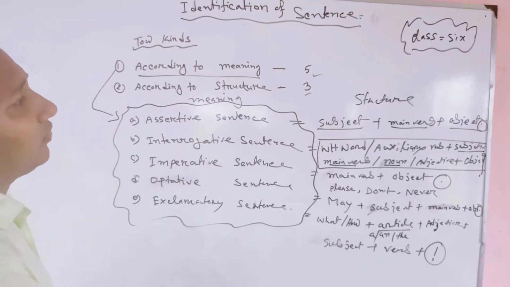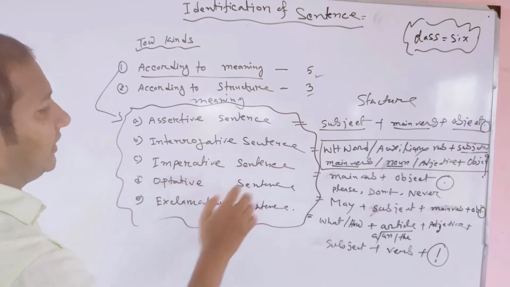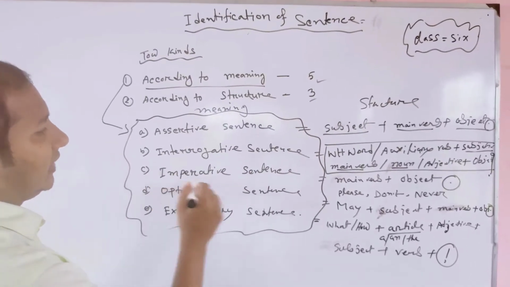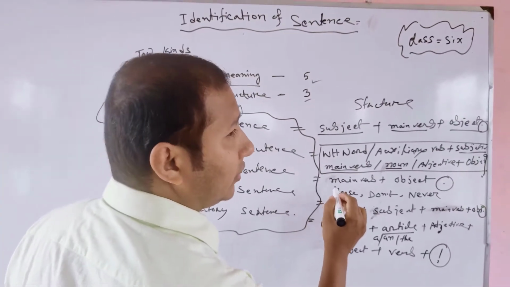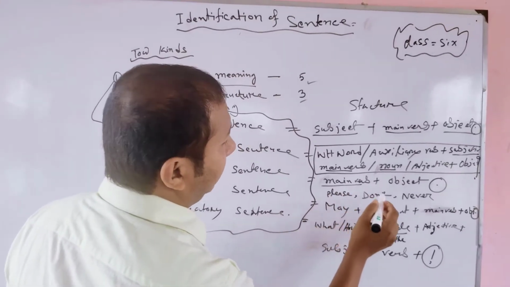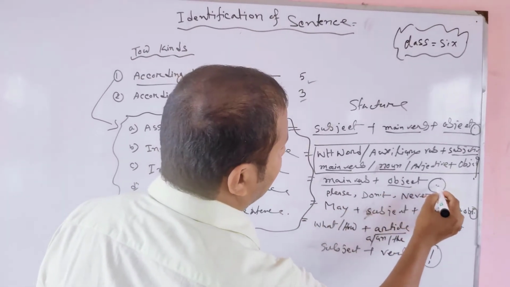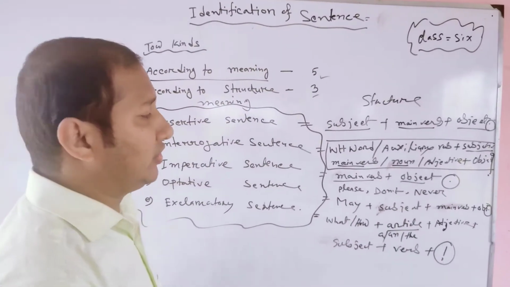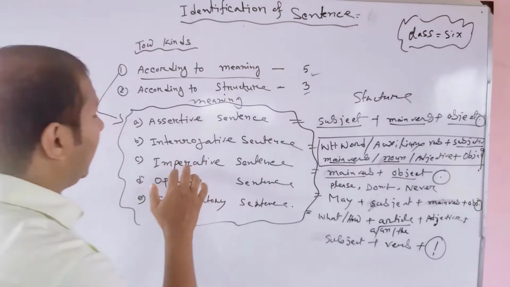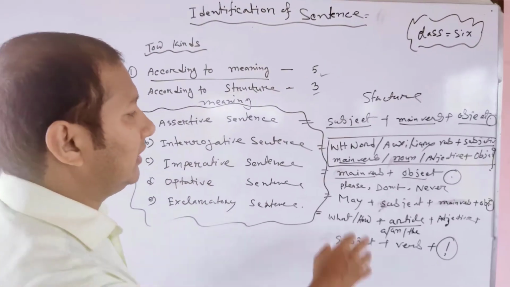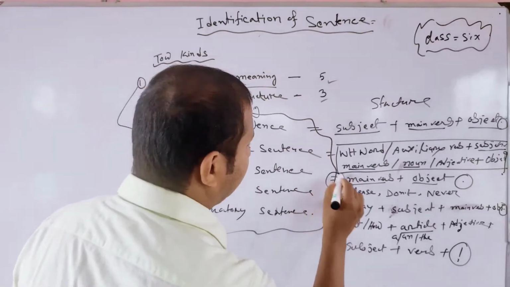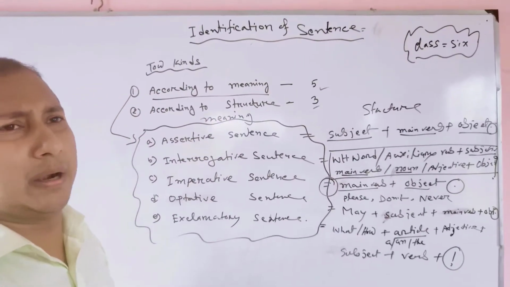What is the structure of an imperative sentence? First of all, we start with a main verb, object, and full stop. In the imperative sentence, we don't see a subject. We start with a main verb, not a subject.